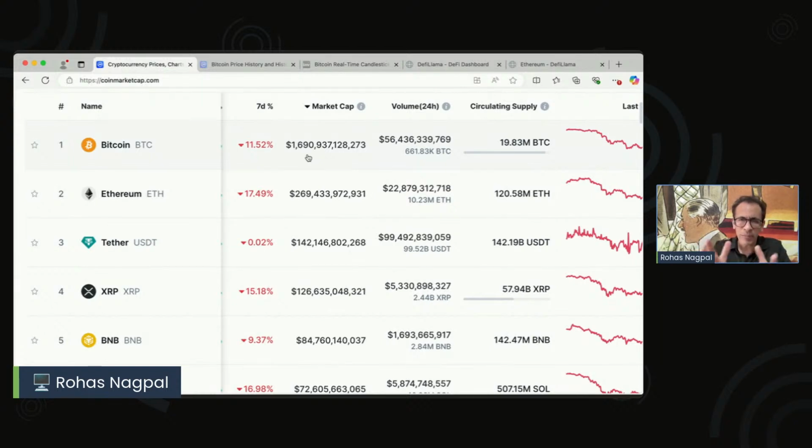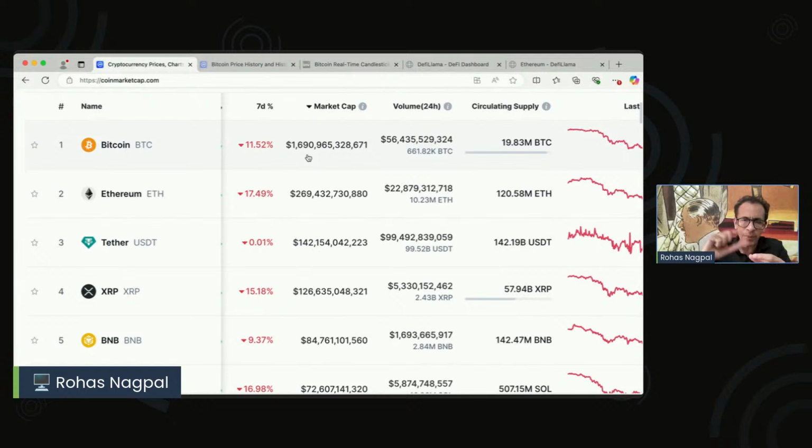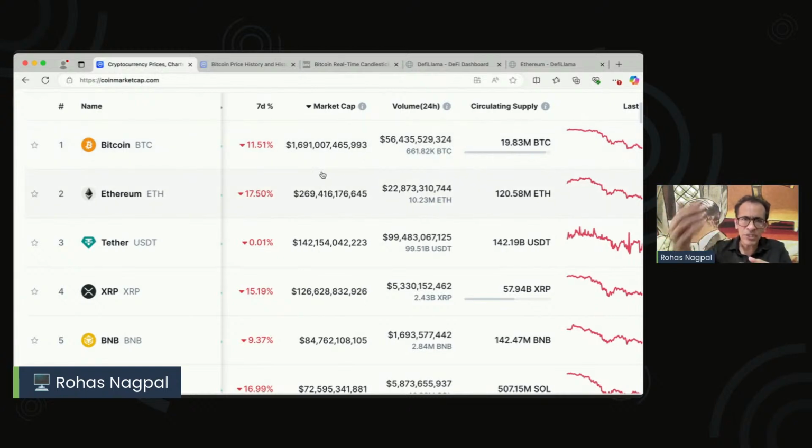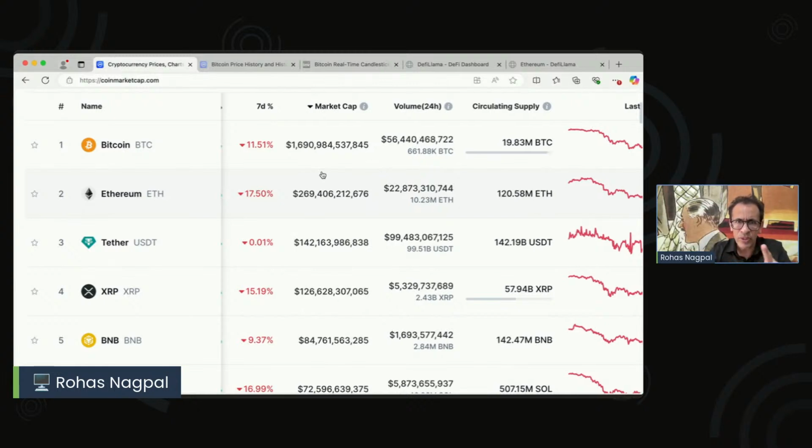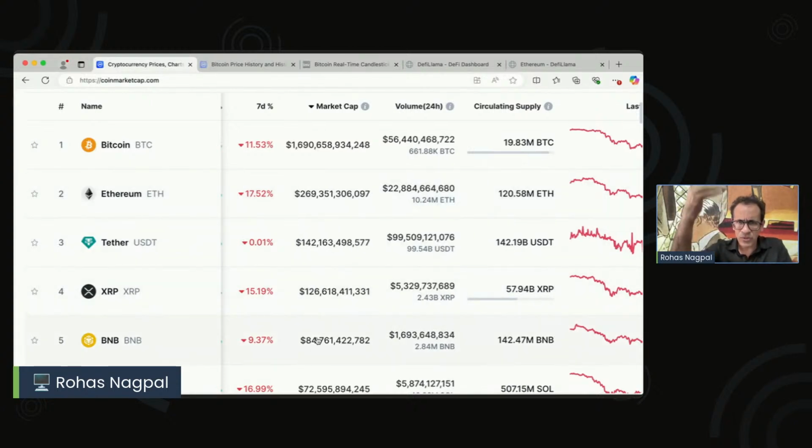Now, if you look at big numbers, it's very easy to remember whether it's million, billion, or trillion. So you just count the number of digits. So 6, 9, 12, 13. So if it's 7 digits, it's million. If it's 10 digits, it's billion. If it's 13, it's trillion. That's how it goes. So here we can see that it is about 1.7 trillion. The second one is Ethereum at 269 billion. So there's a huge difference in market cap. Then we have Tether, which is a stable coin, and then Ripple, and then Binance, and so on and so forth. We'll talk about these cryptos later.